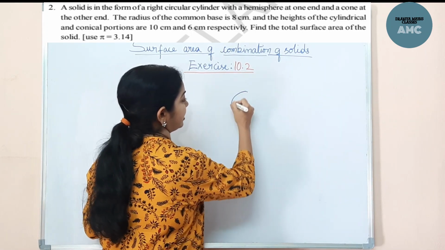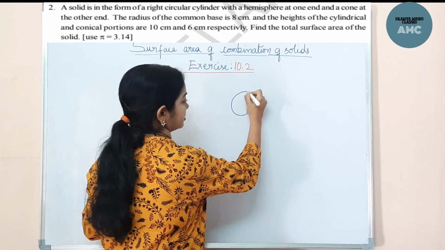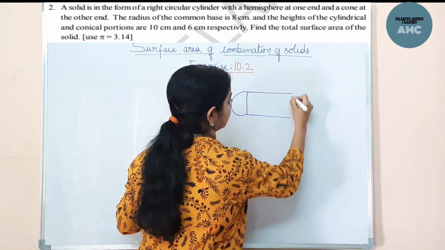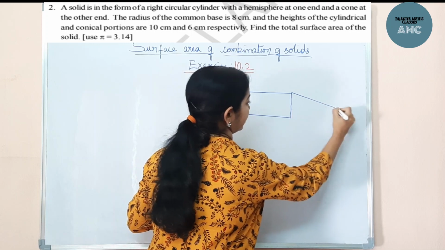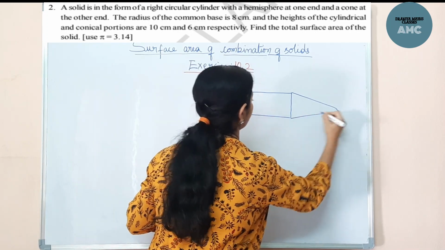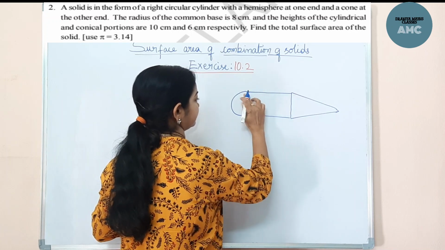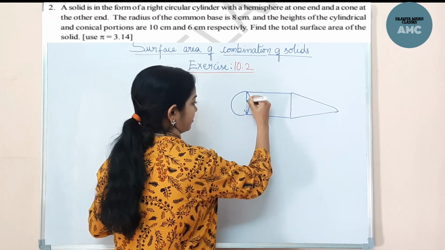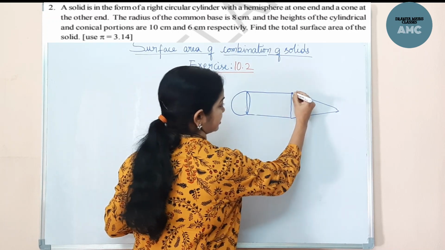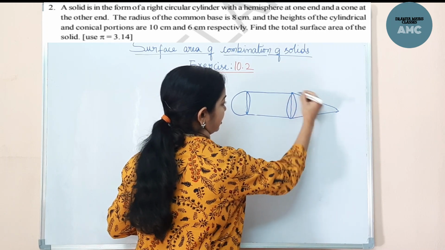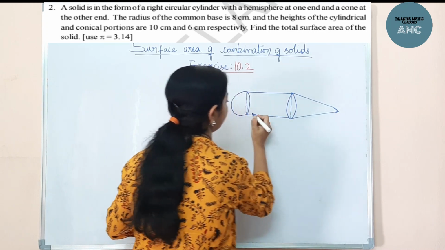At one end there is the hemisphere. The other end has a cone. They have the same base. This is the conical part.